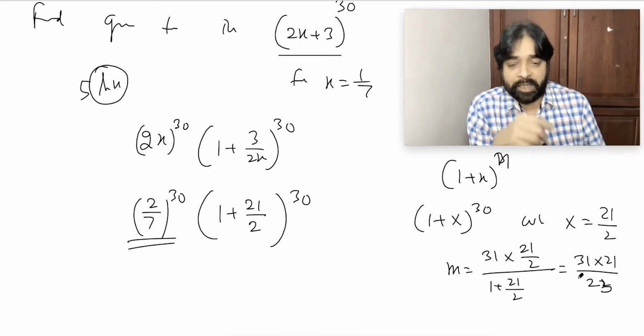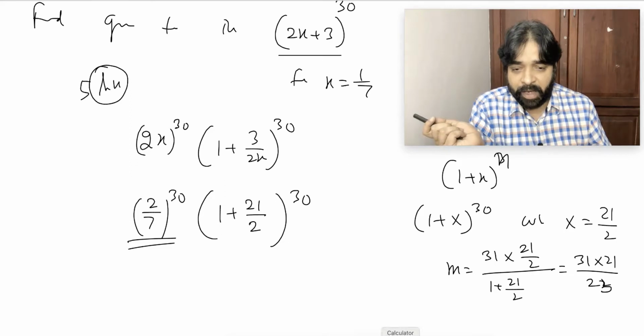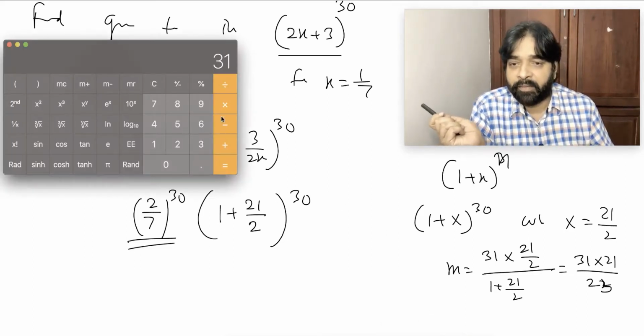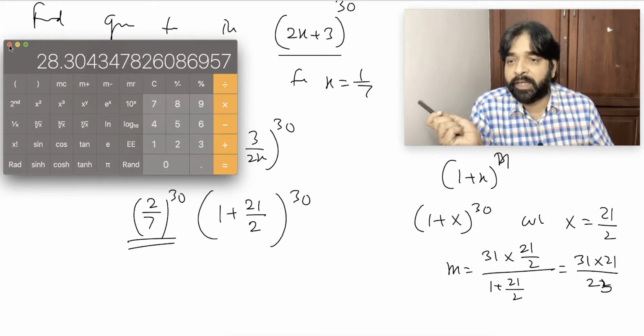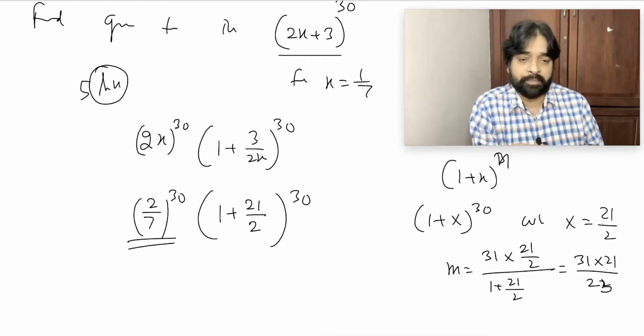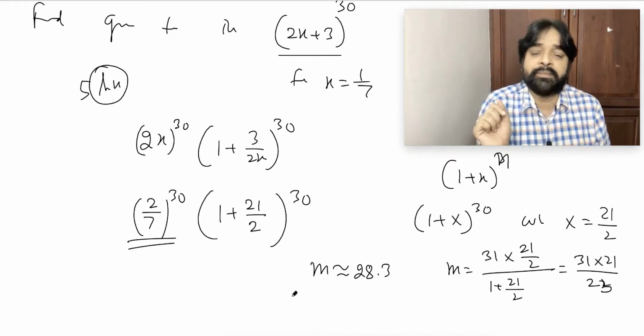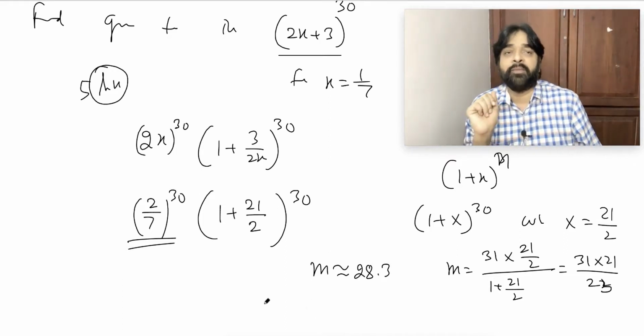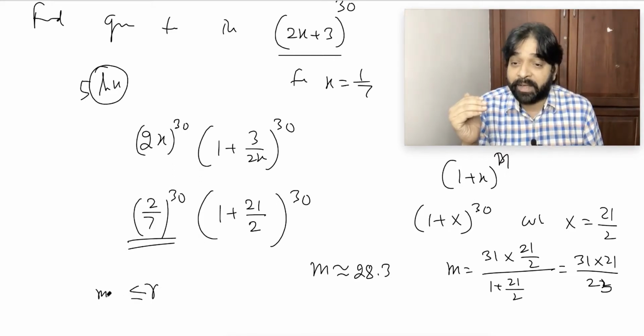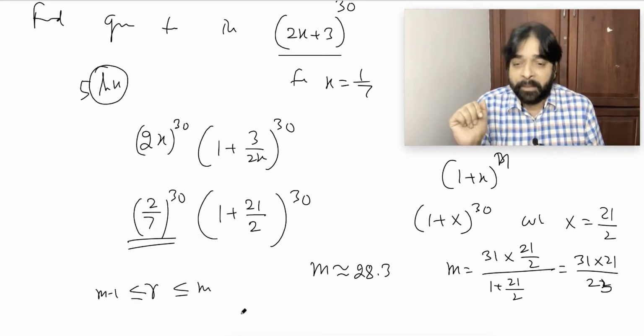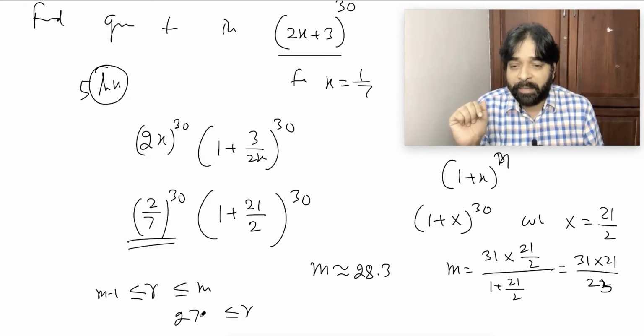Is it clear? My calculation is very poor, so I will take help of a calculator. 31 into 21 is equal to 651, divided by 23, approximately 28.3. So the m value is approximately 28.3. Now r lies between m minus 1 and m. Means r will lie between 27.3 and 28.3.